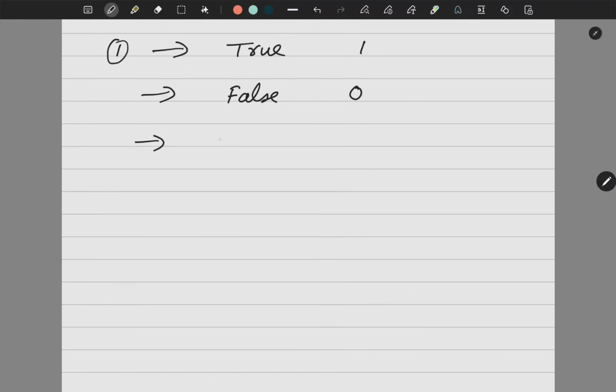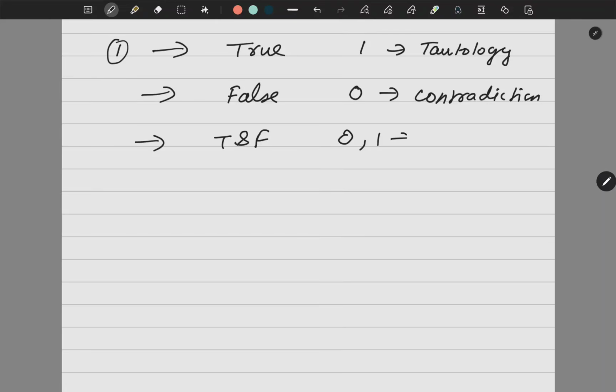And other, there will be a mixture of true and false, that is 0 and 1. So in this case, it is called tautology. Okay? Here it is called contradiction. And here it is called contingency.